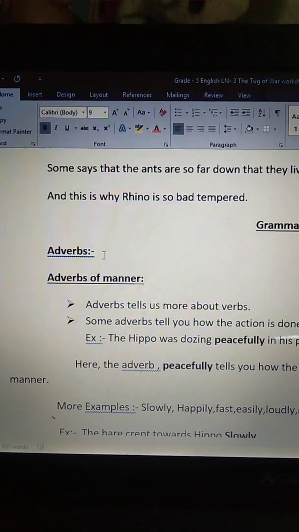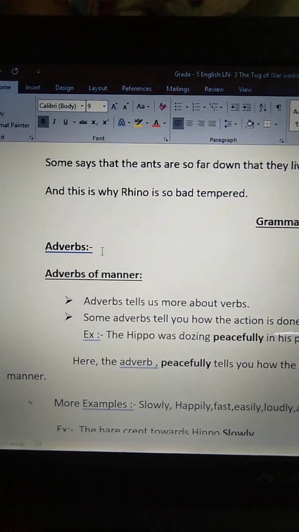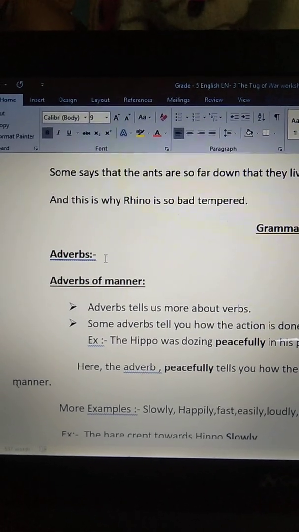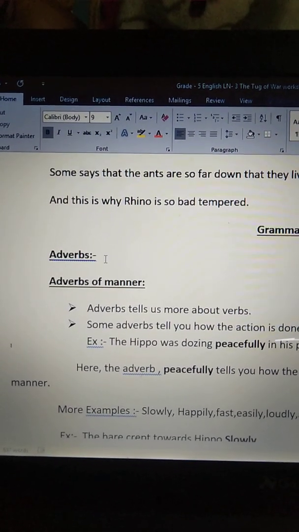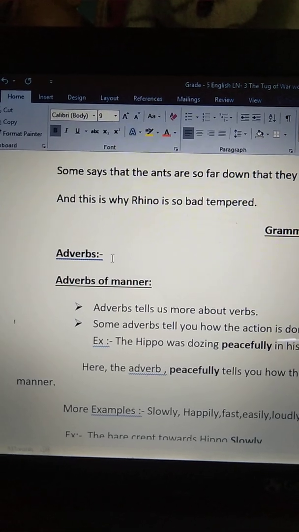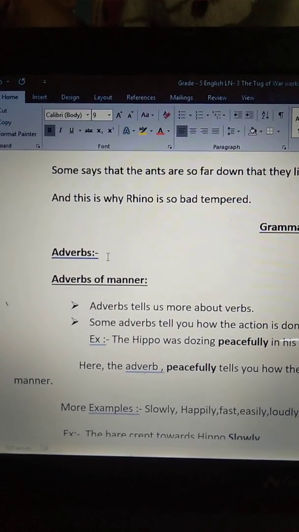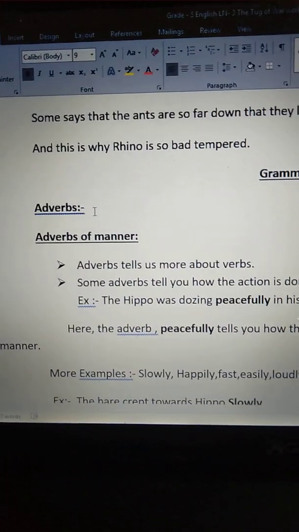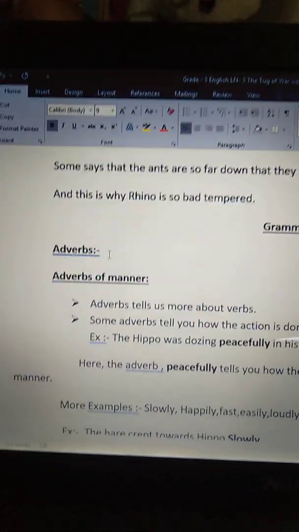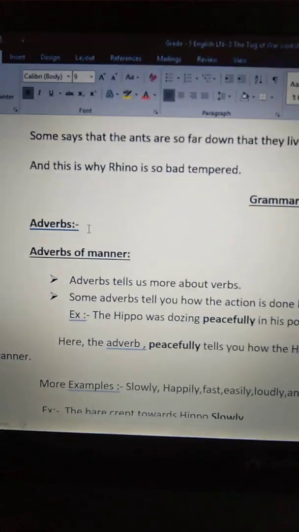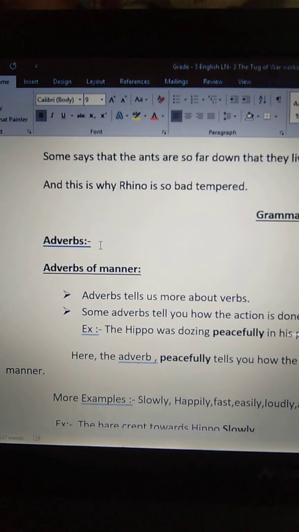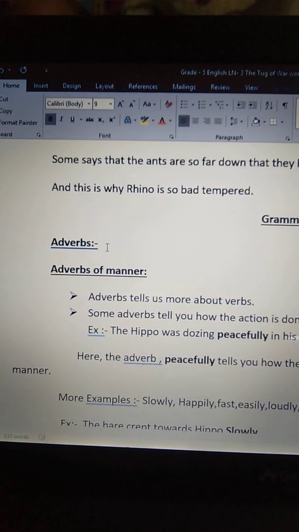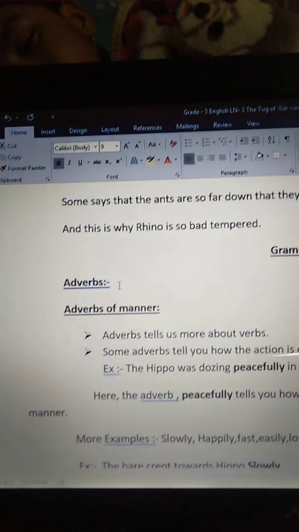Verbs are words that show an action, occurrence or state of being.